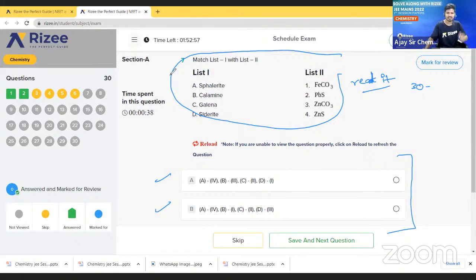At least try to give the answer. No problem if it is wrong. What will happen if it is wrong? Even if you give a wrong answer, no problem. Try to give the answer, then you will get one live experience.